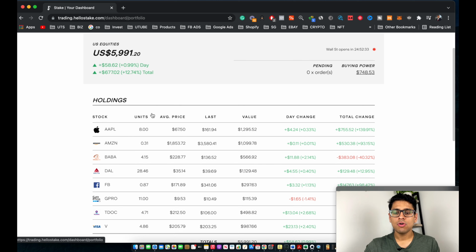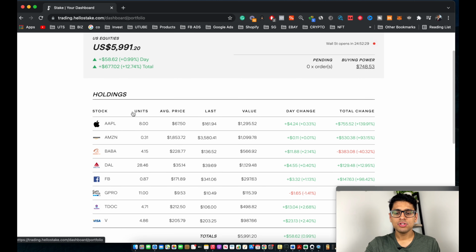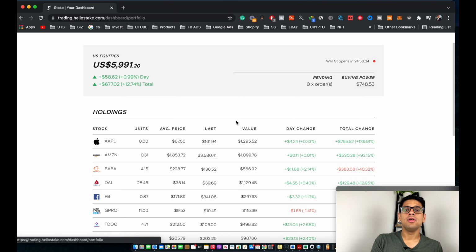This shows basically all my holdings, which basically means all the stocks which I currently own, and it shows you the units, so how many stocks I have of this company such as Apple, and the average price. This basically means what's the average price I purchased that stock in. This last column basically denotes the last trading price for this specific stock on the previous trading day. And over here finally the value basically means the total value of that particular stock in your whole investment portfolio.